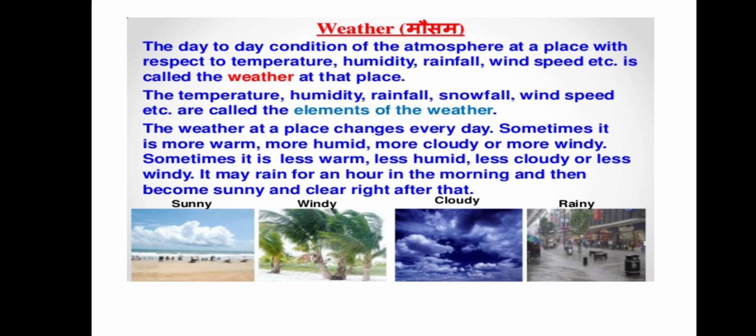So this you can see in Bangalore. If you go to Delhi, the winters are very cold, the summers are very hot, but in Bangalore it's normal weather most of the time.